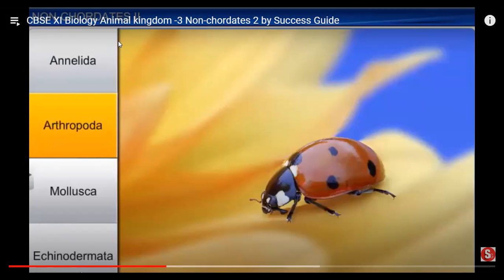Coming to Arthropoda, we started last time, and I told you arthropods are known to be the largest phylum overall. Why? Because class Insecta comes under it and has so many members.